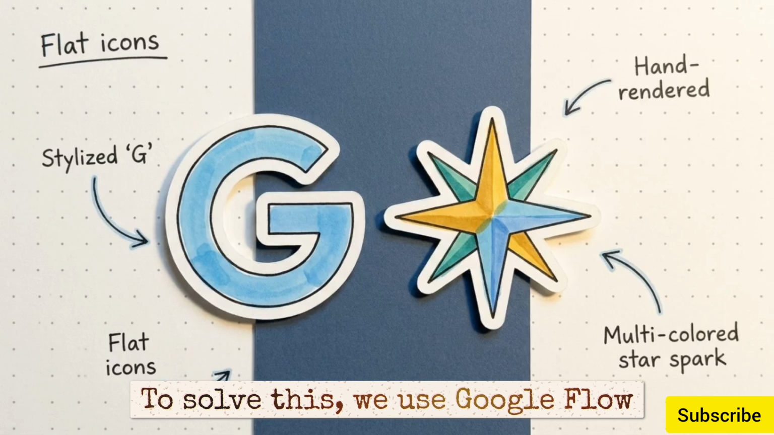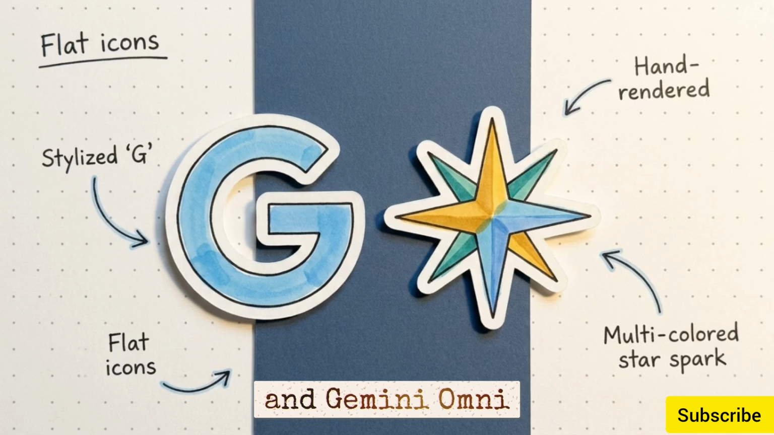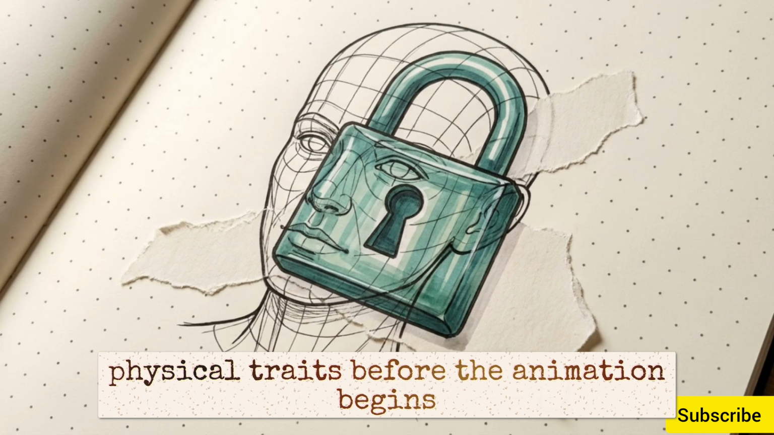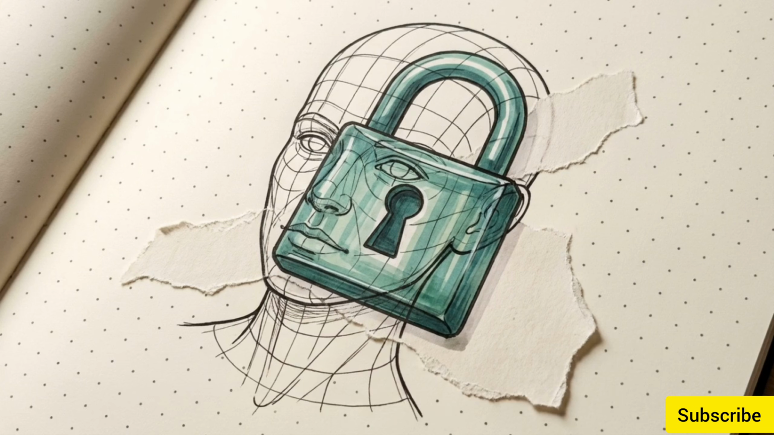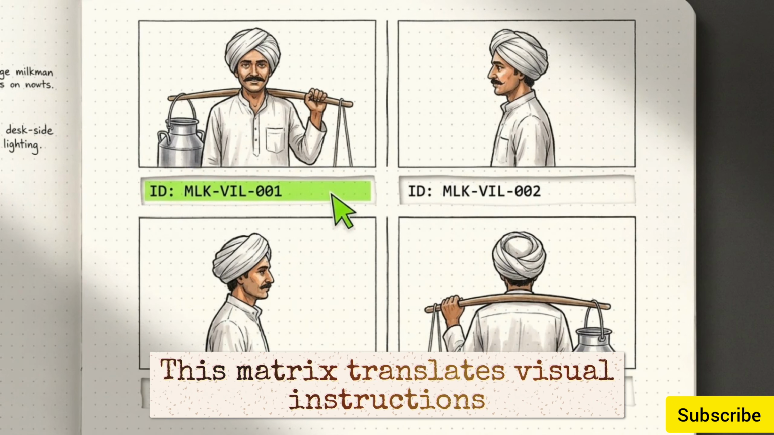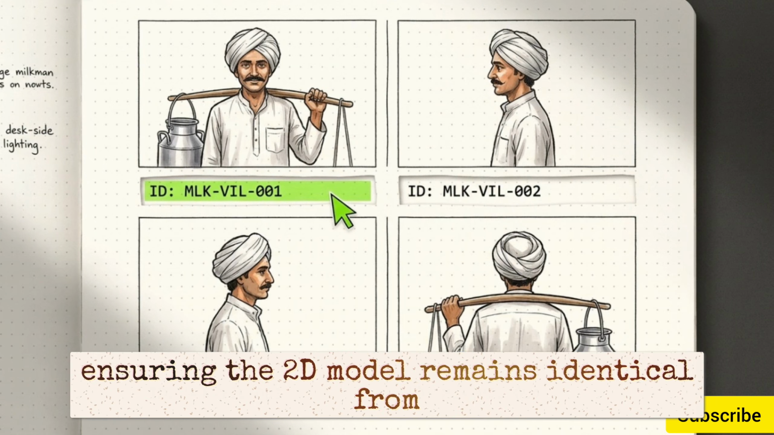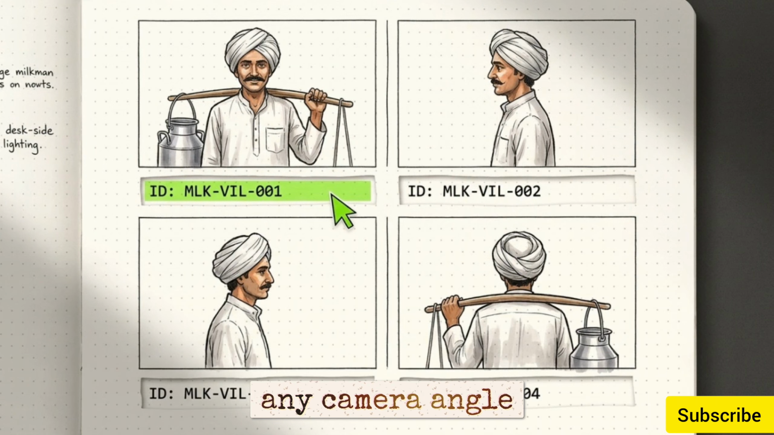To solve this, we use Google Flow and Gemini Omni. These tools allow us to lock the character's physical traits before the animation begins. This matrix translates visual instructions into multi-angle character generation, ensuring the 2D model remains identical from any camera angle.